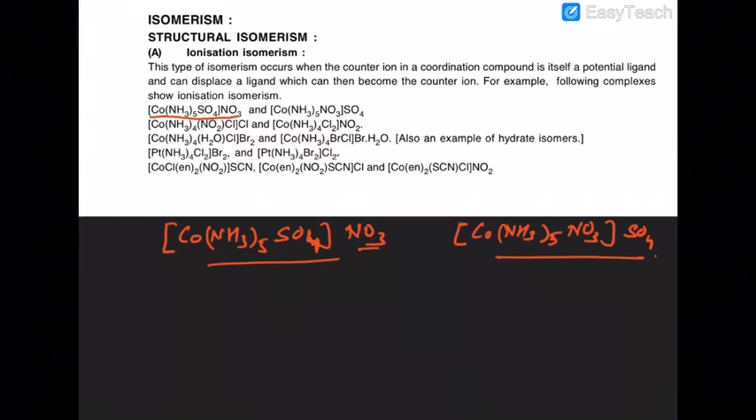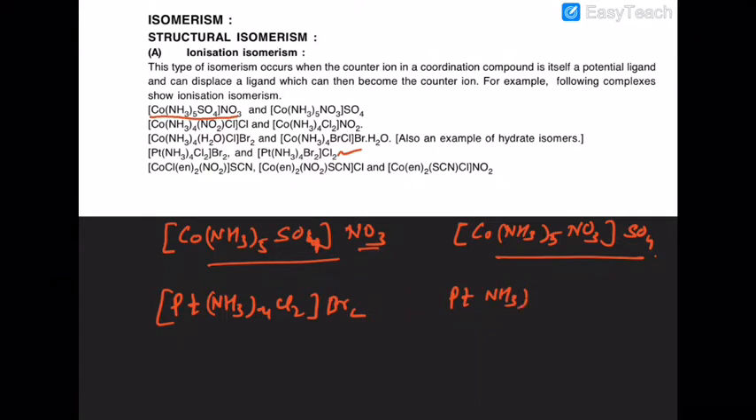Similarly, take a case like this. If you take platinum ammonia, you get bromide as the two ions here. But now if you have platinum then ammonia, so in the complex case number 1, you will get bromide ion as the ionizable ions or the counter ions, while in the second case you will get what? Chloride ion as the counter ions.